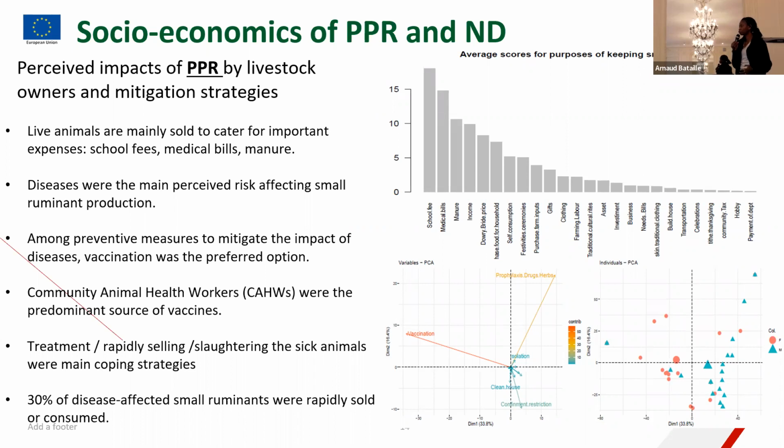And generally, the top three coping strategies were treatment or attempts to treat, the rapid selling of the animals once they had these outbreaks, and they also slaughtered sick ones as a coping strategy. And with regards to a tool we used where they did proportional piling, 30% of the animals affected whenever an outbreak comes were sold off or consumed. This is for small ruminants.